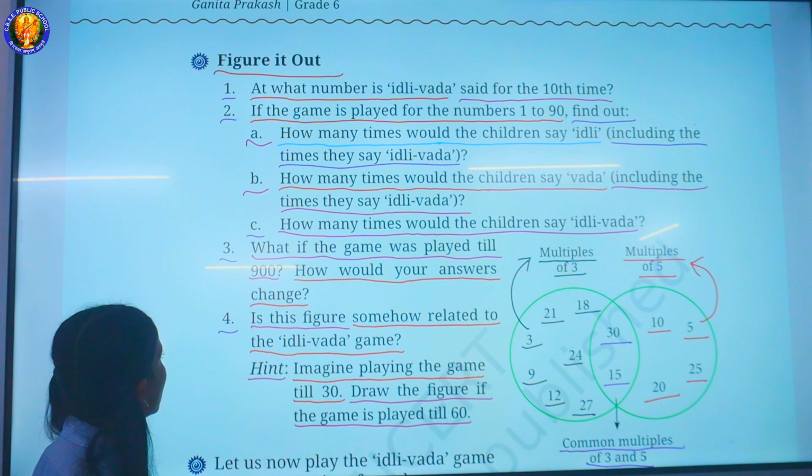B. How many times would the children say vada, including the times they say idli vada? C. How many times would the children say idli vada?